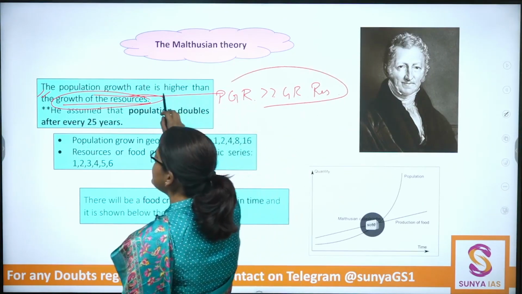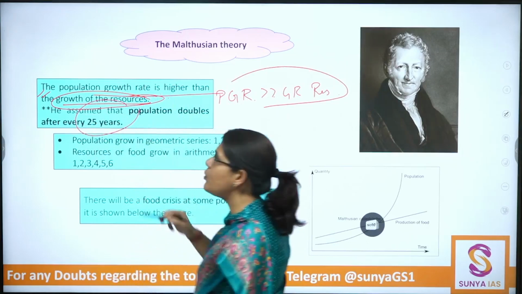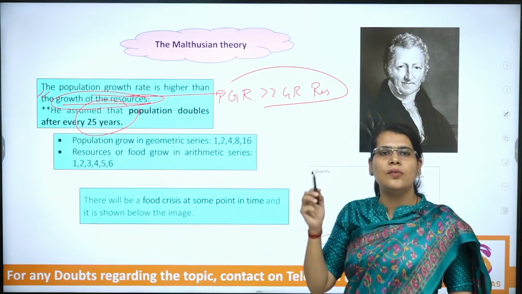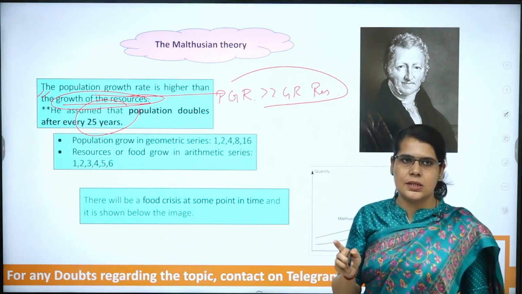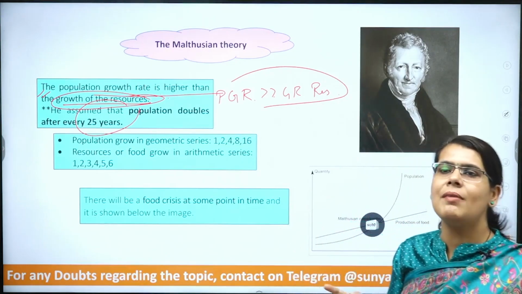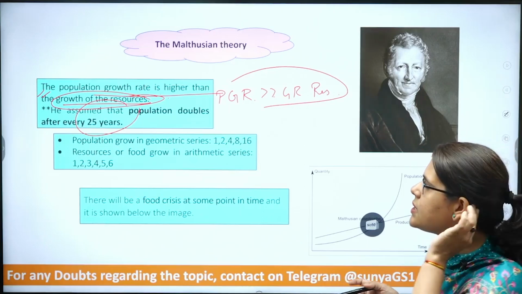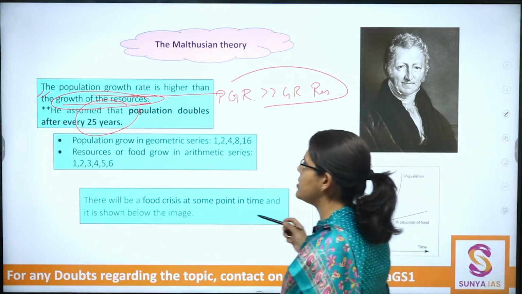And as per the assumption of Malthus, the population doubles every 25 years. These are the assumptions of Malthus.